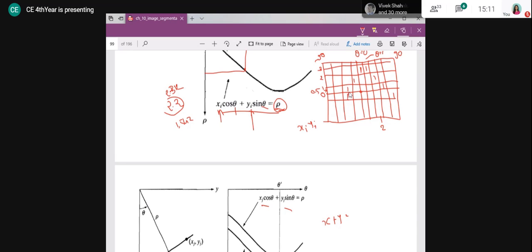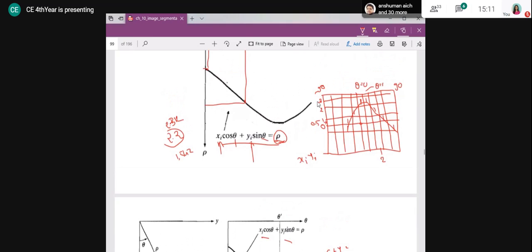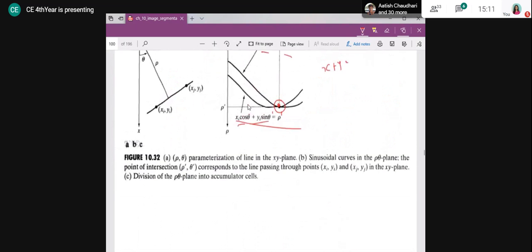So this type of shape, if you see, it is a kind of sinusoidal shape, right? And it was expected, this type of sinusoidal shape. What it is, that for different values of theta, I am going to obtain different rho values, but it is not possible to draw them. Actually, I should draw them in the continuous axis.